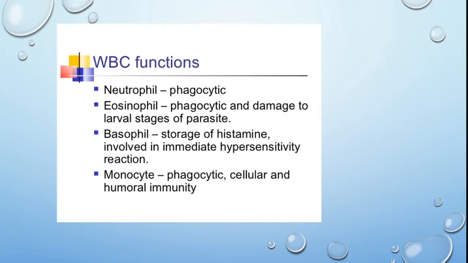WBC functions: there are various types of WBCs. Neutrophil is phagocytic, meaning it engulfs foreign particles. Eosinophil is phagocytic and damages the larval stage of parasites. Parasites means organisms which enter our body in the form of bacteria, fungi, which can cause various kinds of diseases. Basophil stores histamine, a kind of protein involved in immediate hypersensitivity reactions. In any kind of allergic reaction, this basophil will function. Monocyte is again phagocytic in nature, with cellular and humoral immunity. It provides immunity to our body.